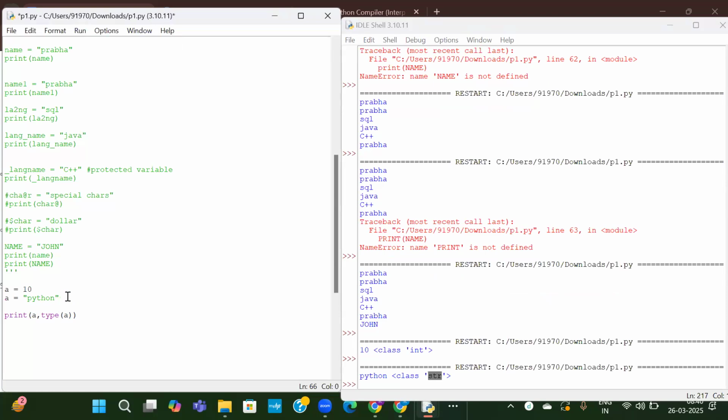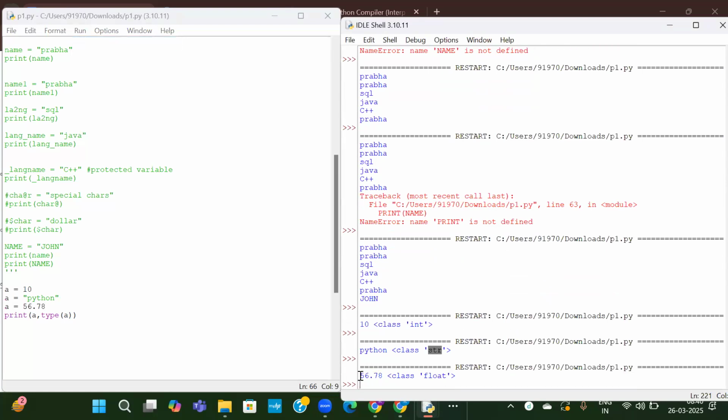Okay. Now I will assign one more variable A equal to some float number. Now it is 56.78. So now A has the values 10, Python and 56.78. It has all three values, but why is it giving only the last one? In every case, initially we have only one line, so that value is given. When we have two lines, whatever is latest, Python, is given. When we have three lines, this 56.78 is the latest that is given. Why is it happening like that?